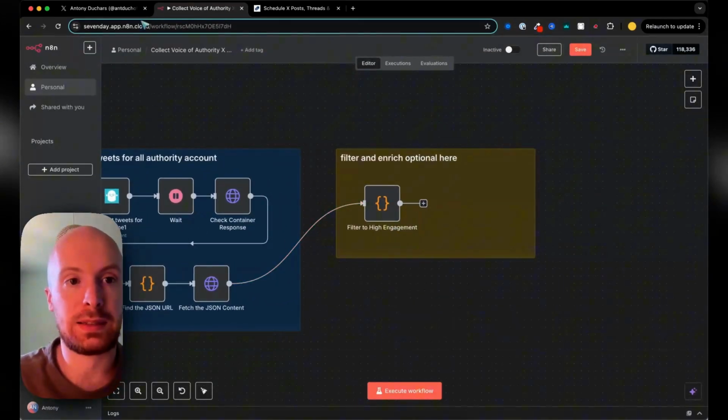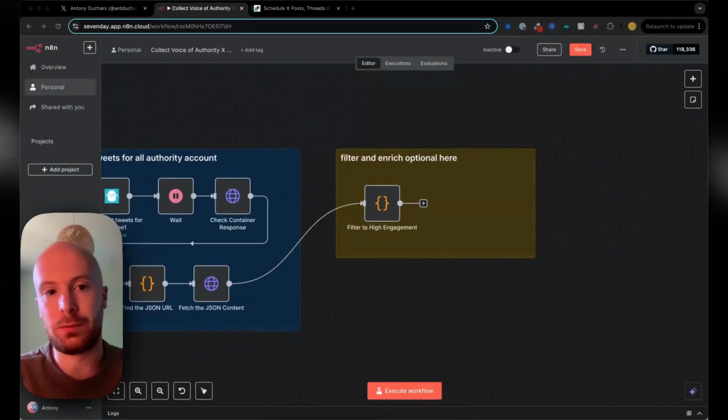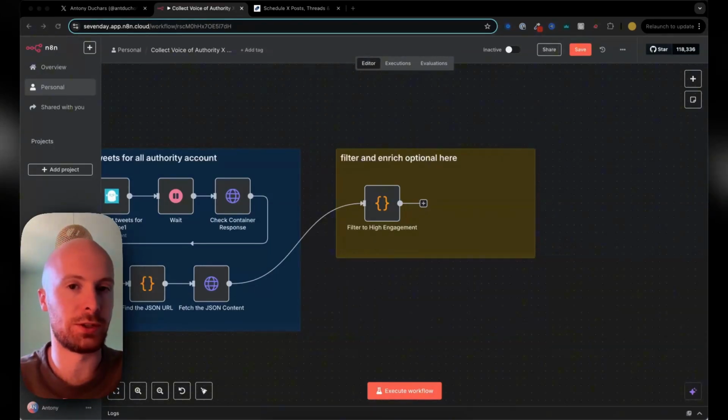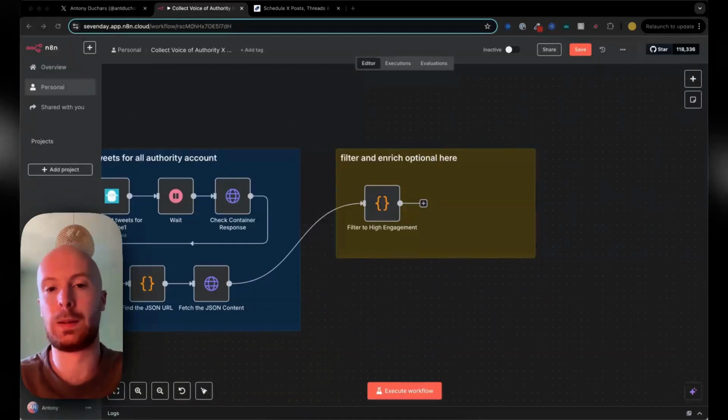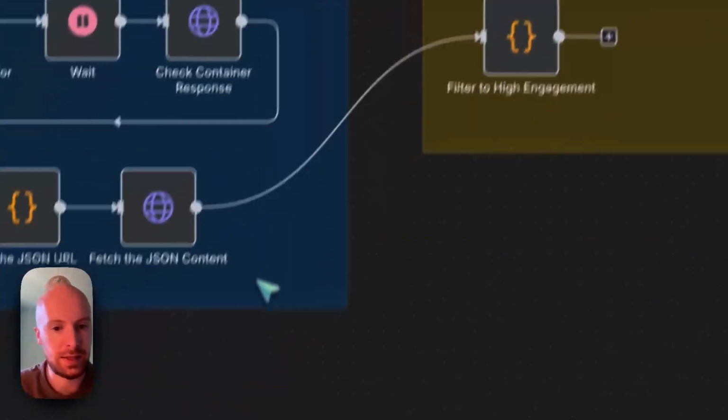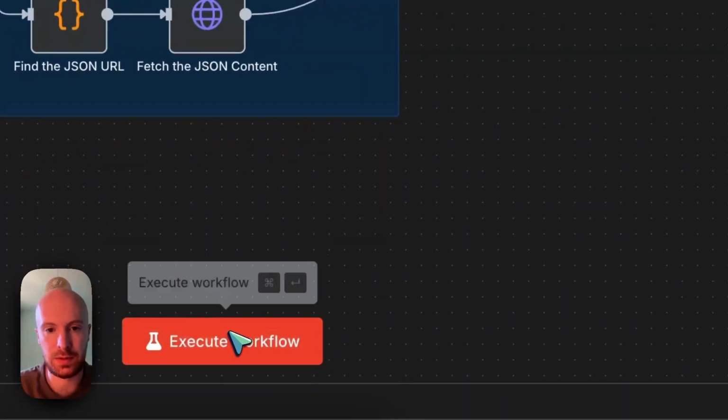Once that comes in, we don't need to be too fancy. We can just take the best performing, most likes, most comments, most impressions, whatever it is that you're most interested in. You don't have to do that, but I normally try to take the top 50 that are performing very, very well. So let's execute this and see what happens.